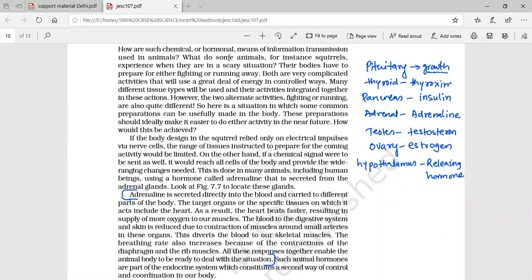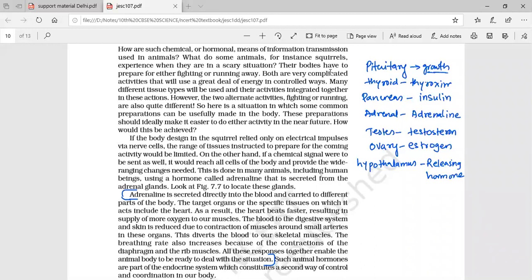Endocrine glands secrete chemicals that we call hormones, which are used in control and coordination of the animals. So hormones are the chemical messengers secreted by the endocrine glands. Endocrine glands are also called ductless glands. Ductless means they don't have any opening. They are not near any target site where they have to perform any activity. They are somewhere else, and they show their action somewhere else.